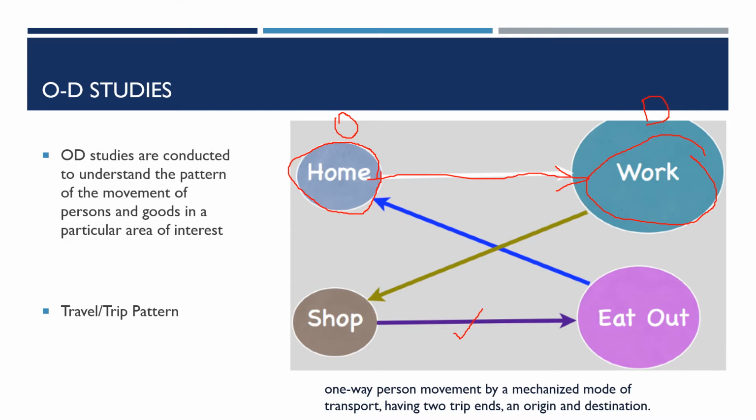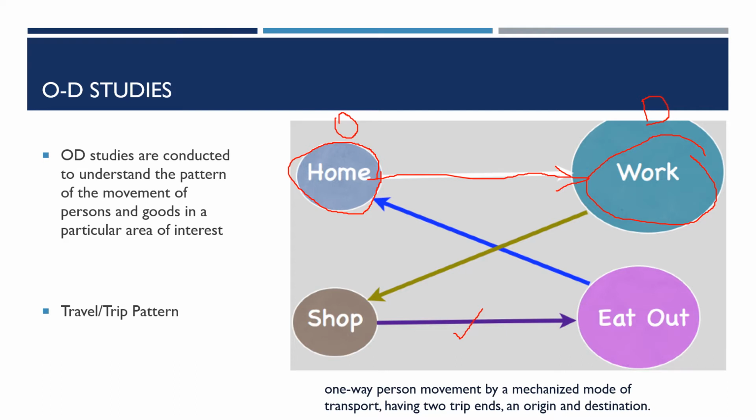Generally we define transportation demand as a derived demand, because we make trips not for the sake of the trips themselves; there are other reasons, and to fulfill that reason a trip is made. So it's always considered a derived demand. This is how we define a trip.